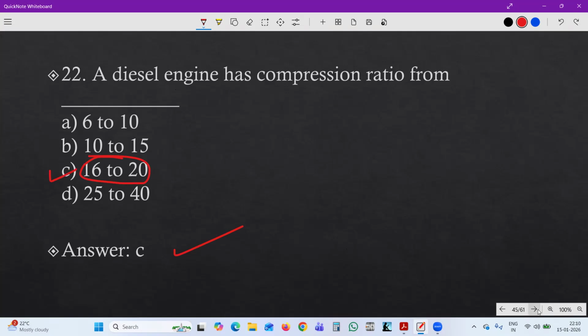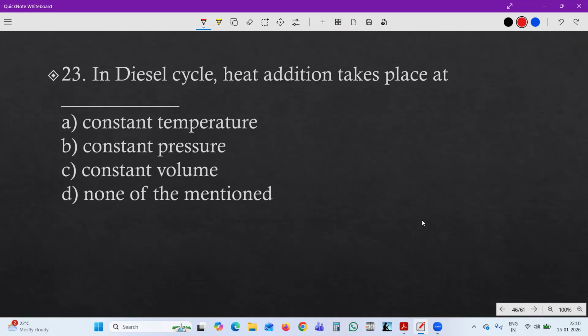Yes. Next, in the diesel cycle, heat addition takes place at A. constant temperature, B. constant pressure, C. constant volume, or D. none of the above. Let's see the answer. It's B, constant pressure. The diesel cycle is a constant pressure cycle, so heat addition also takes place at constant pressure. In the Otto cycle, heat addition takes place at constant volume.